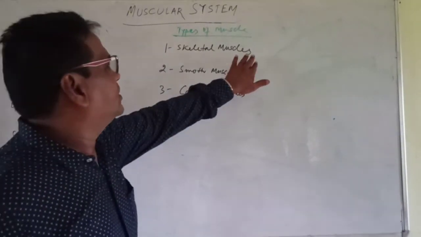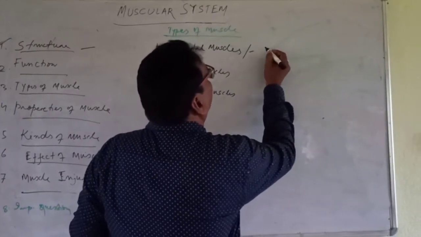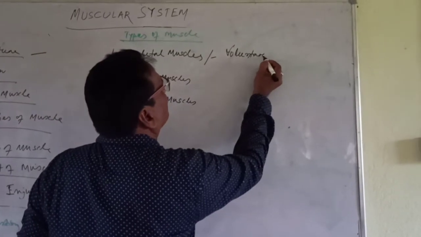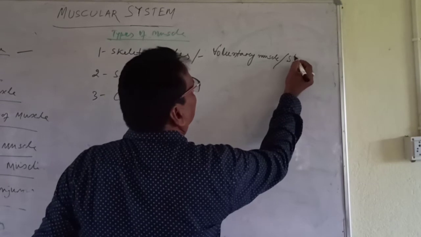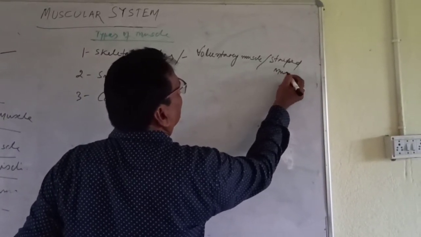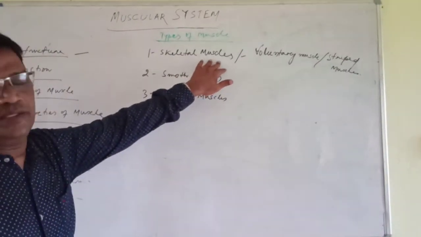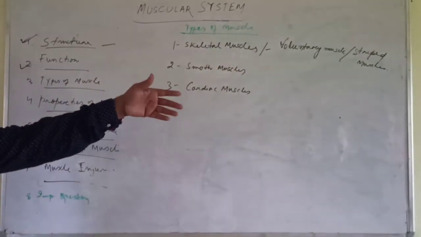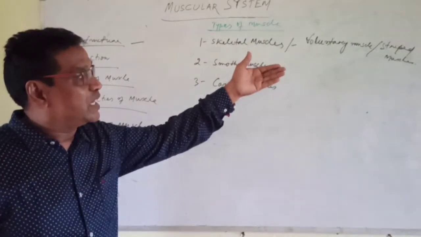Skeletal muscle is seen in the skeleton. It is otherwise known as striated muscle, or voluntary muscle. In the introduction to structure we already discussed how the skeleton is formed.